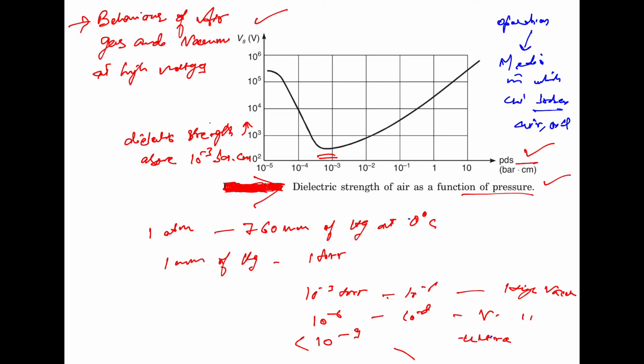That is, above 10 raised power minus 3 bar centimeter it has a linear relationship with the pressure, and below this pressure there is an inverse relationship between the dielectric strength and the air pressure. This is the relationship between the dielectric strength of air as a function of the pressure.